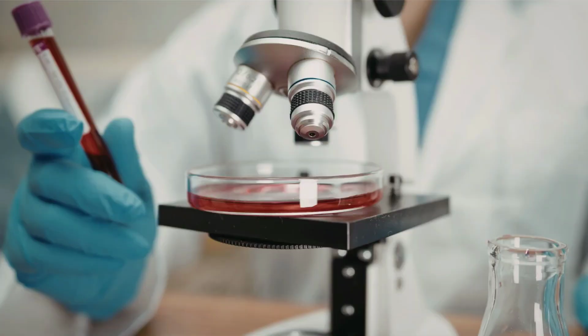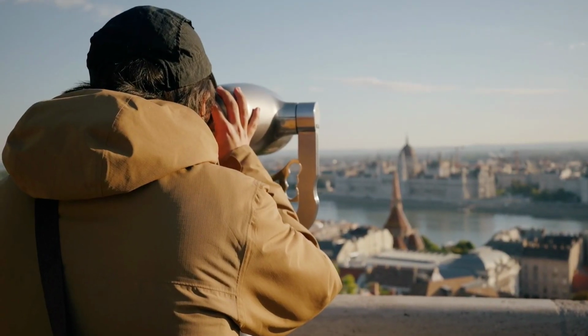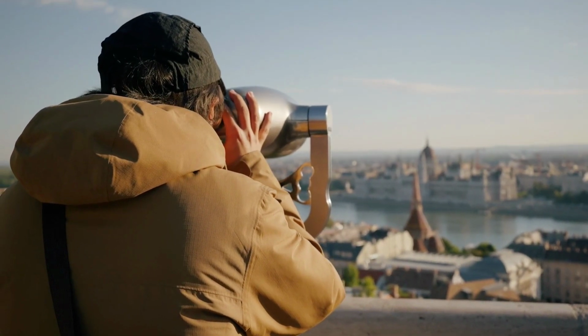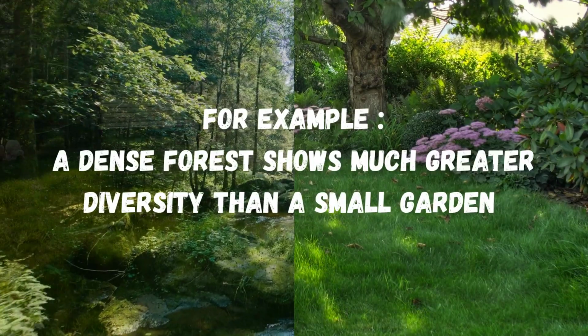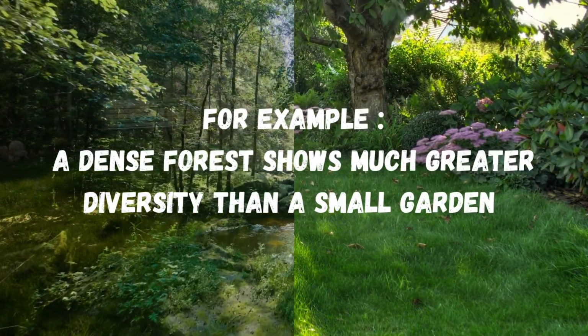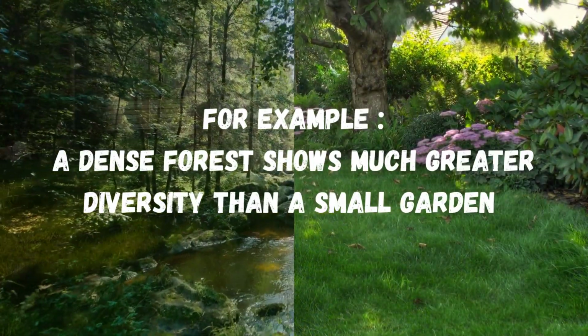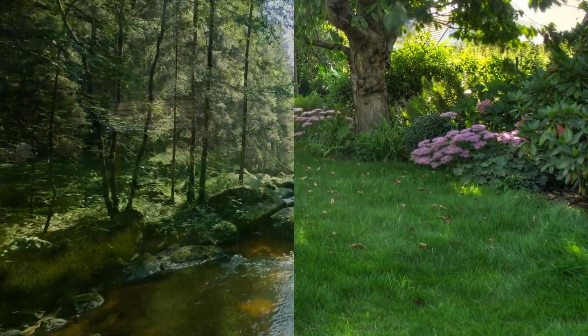Not only the organisms we can see, but many microscopic organisms are also present all around us. These microorganisms cannot be seen with our naked eyes. As we increase the area of observation, the number and the variety of organisms also increase. For example, a dense forest shows much greater diversity than a small garden, right?